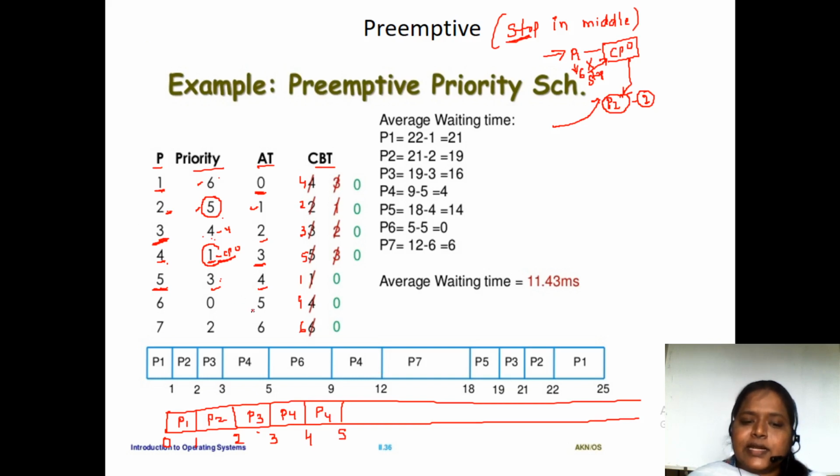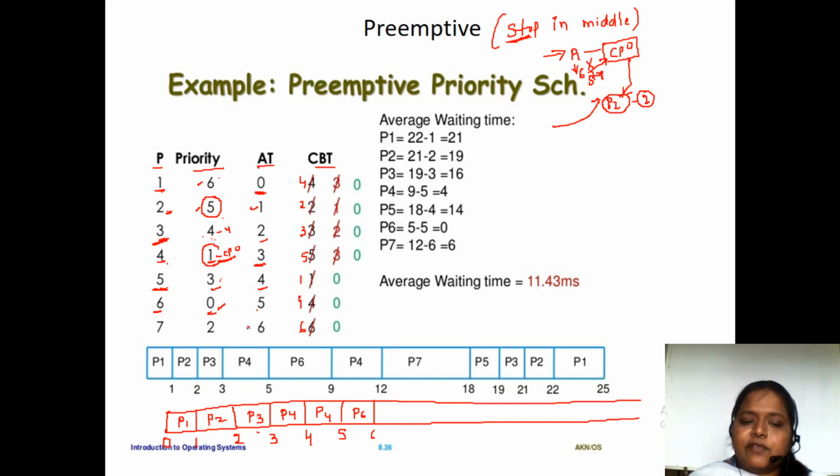At 5 milliseconds, which process came? P6 process came. We have to check the priorities between 5 and 6. P6 has 0 priority and P5 has the third priority. So we have to give preference to the P6 process. Now P6 process will execute till 6 milliseconds.